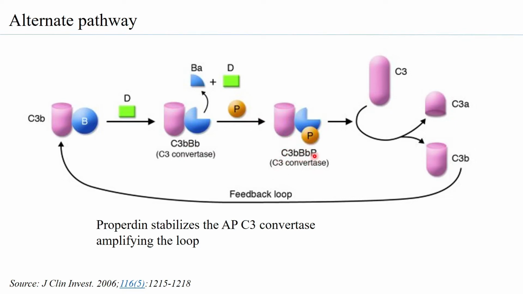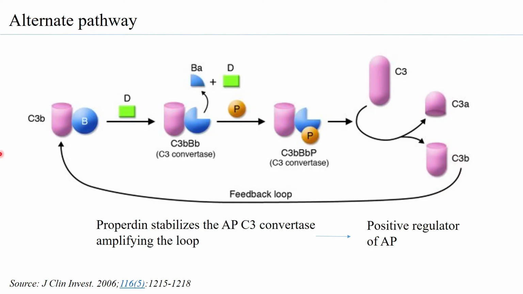And this C3bBbP is still a C3 convertase, but the efficacy of this is greater because now this structure has been stabilized. Therefore, the rate at which this C3 convertase is going to convert C3 into C3a and C3b is going to be much more than just the C3bBb complex. So binding of the properdin is actually a positive regulator of the alternate pathway because it is ensuring that you are having more of C3b present.